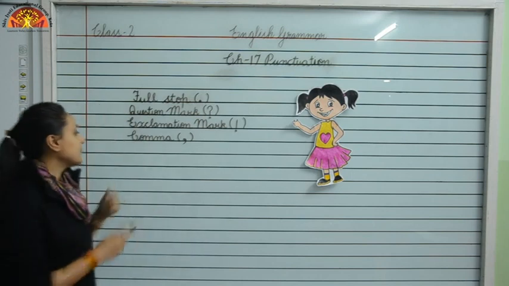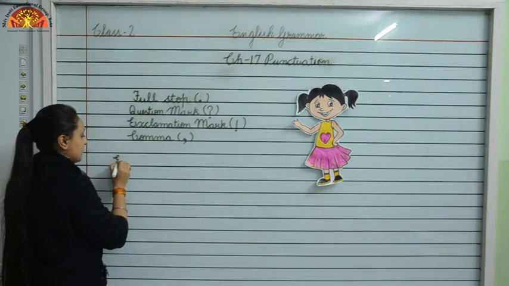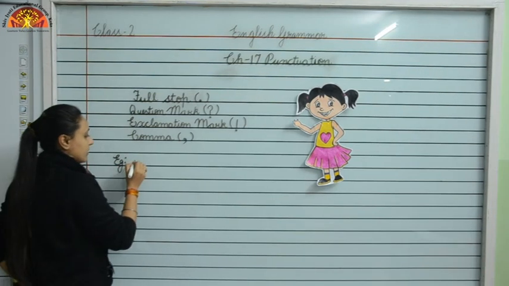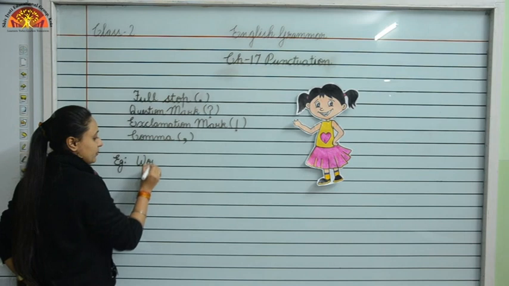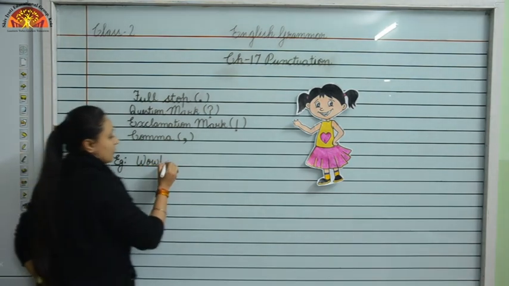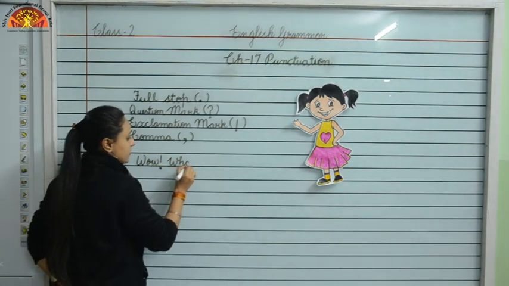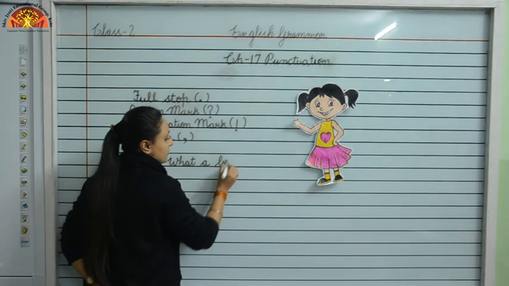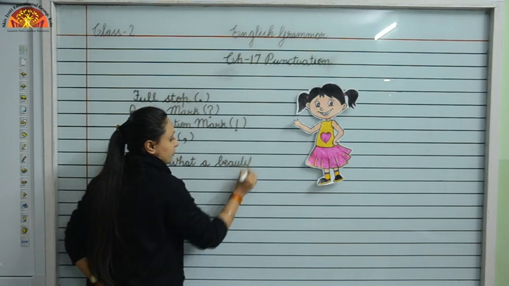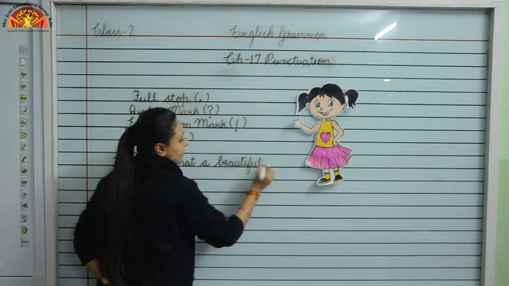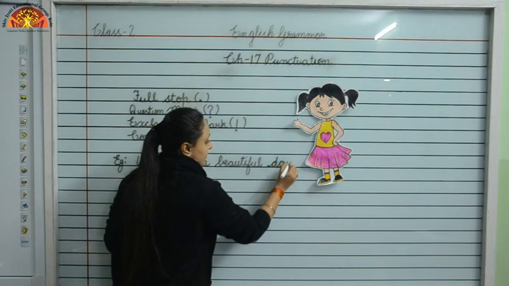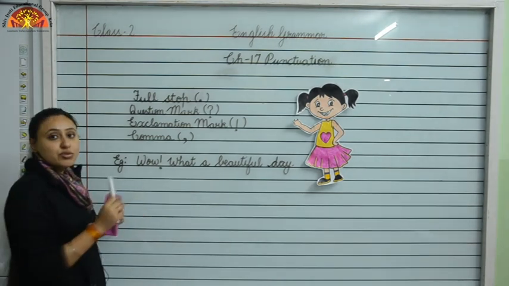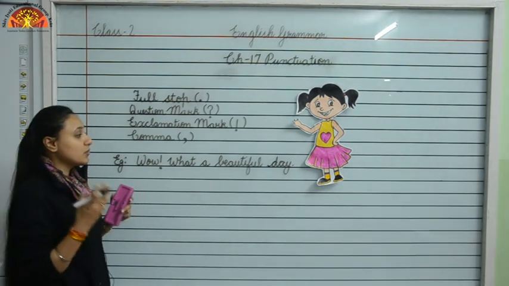Okay, let us see. Example 1 is, wow, what a beautiful day. Children, in this sentence we have used wow to show excitement, that what a beautiful day.